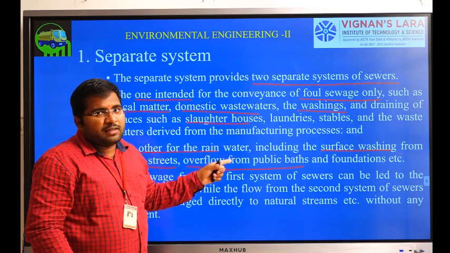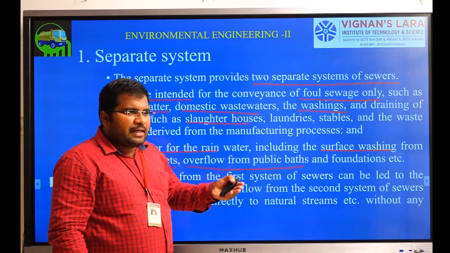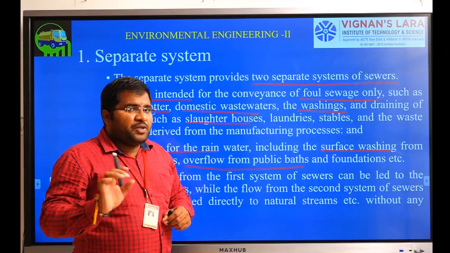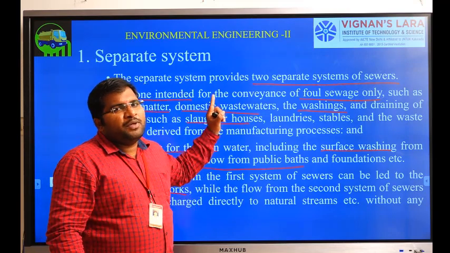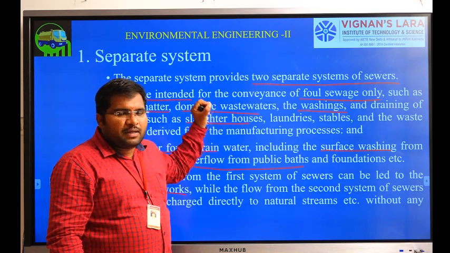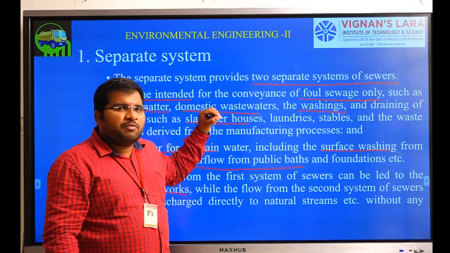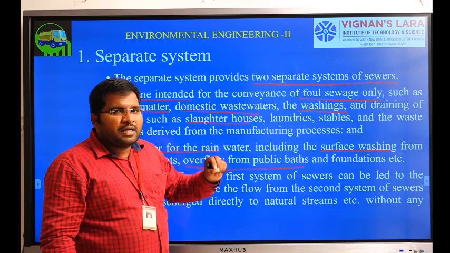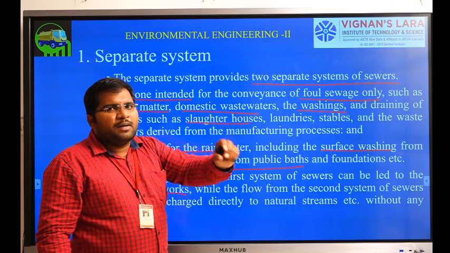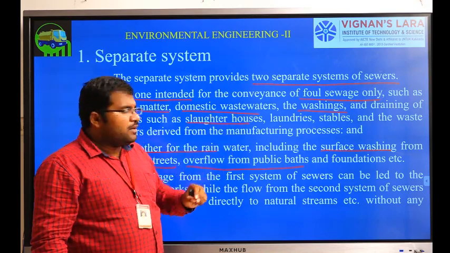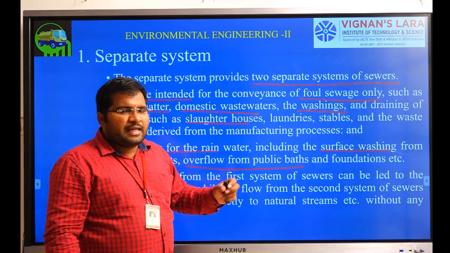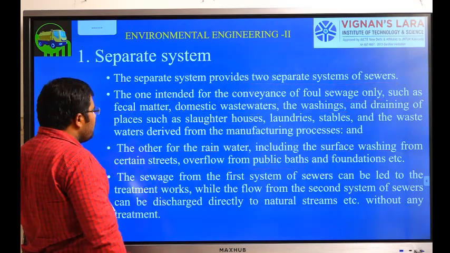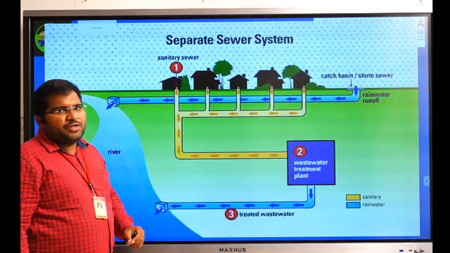But in the case of the second one, that is storm water, it will be collected directly and may be disposed of directly into the river, since it doesn't have any pollutants, but sewage will have many pollutants. Physical, chemical and biological pollutants will be there. Because of that, there will be much water pollution. So the sewage should be treated before it is disposed of to the river or any water source. But storm water can be disposed of directly into the river since it doesn't have any impurities or pollutants. Now we can see how it is going to look.